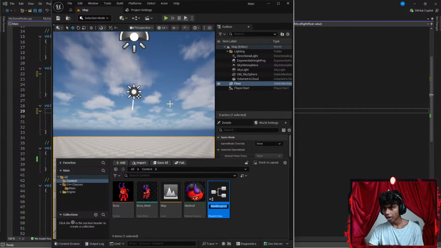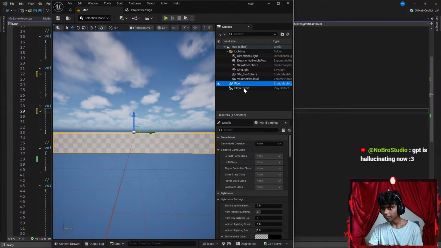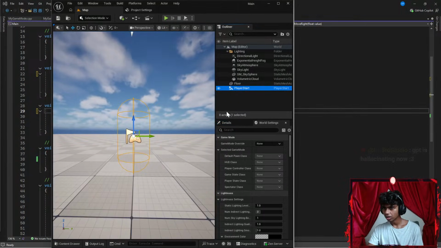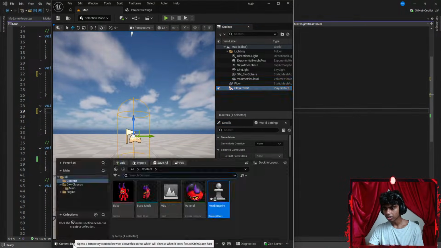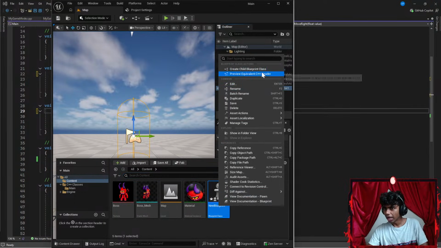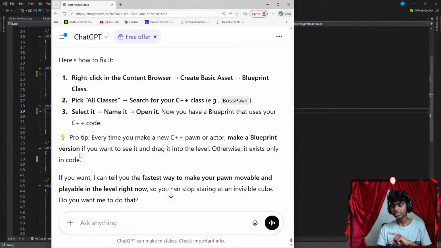Okay, so this is a class now. New blueprint. Wait, did it actually get my floor? Okay, not floor, player start. That is my player start. Although, what if I right click and create a child blueprint class? Let's get ChatGPT up here. Honestly, guys, this part does seem kind of complicated. Select it, name it, open it.